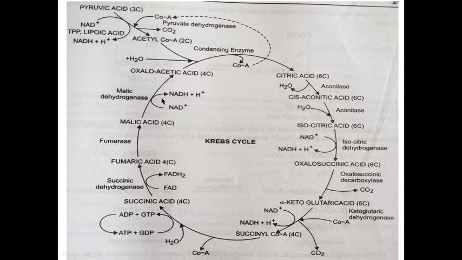Now students, ATPs are not synthesized during the Krebs cycle itself. The raw materials required for the synthesis of ATPs are prepared during the Krebs cycle. That means reduction of NAD into NADH2 or FAD into FADH2. Now these synthesized hydrogen molecules are broken down into protons and electrons, and now these protons and electrons enter into the electron transport system, and actual ATPs are synthesized during the electron transport system.